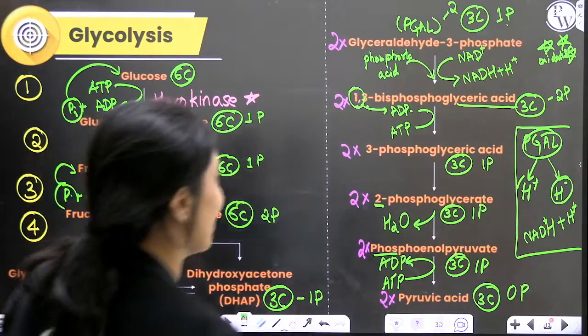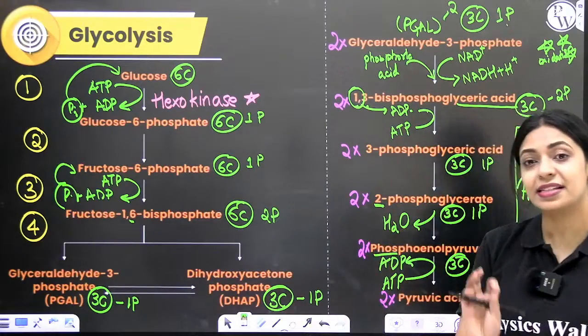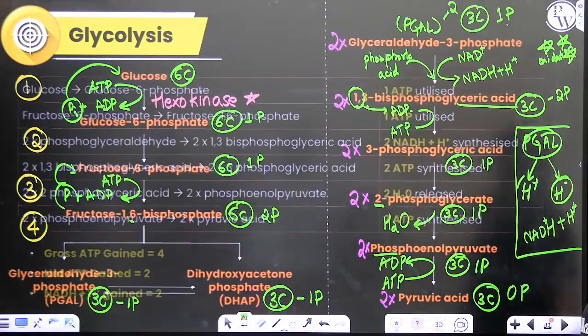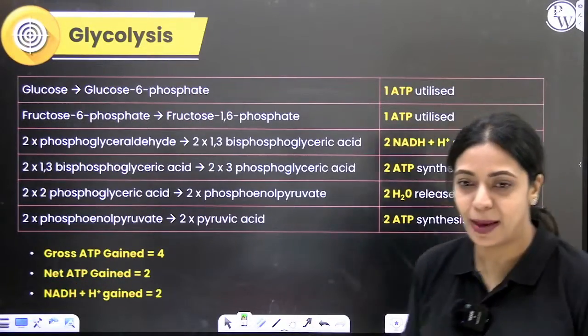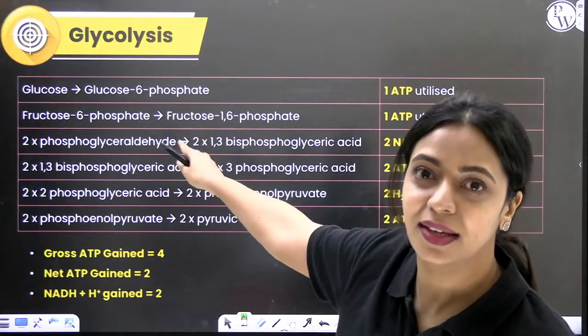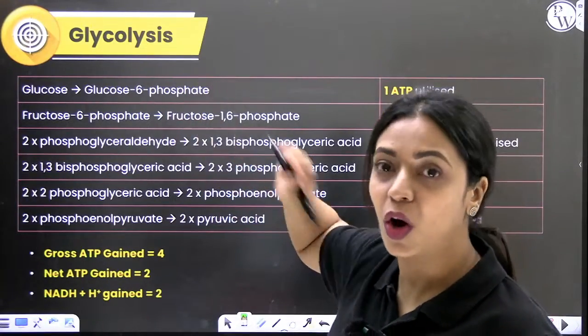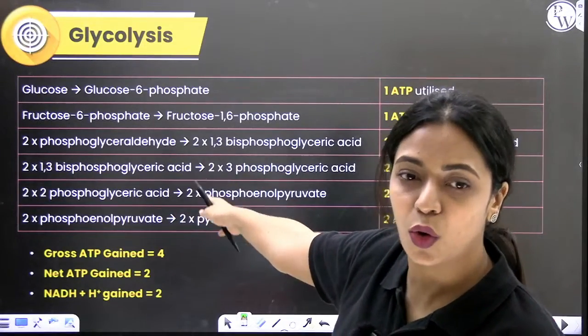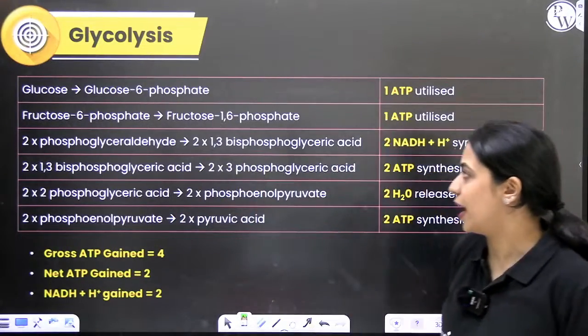Is it clear so far? You should remember exactly what happens in each step here. Okay? Now let's see in which step what happened. I've added a slide in your notes so that you will get to know clearly which step what is taking place. All of the events that are happening in glycolysis, you can know from this table. First step, what happens?